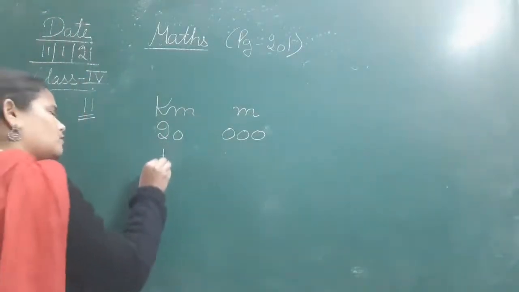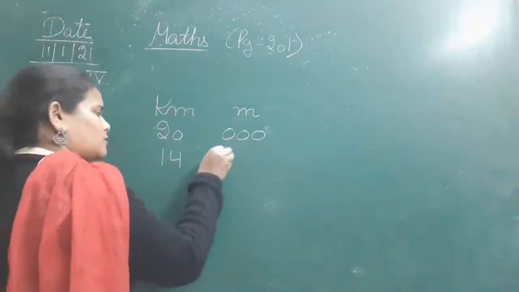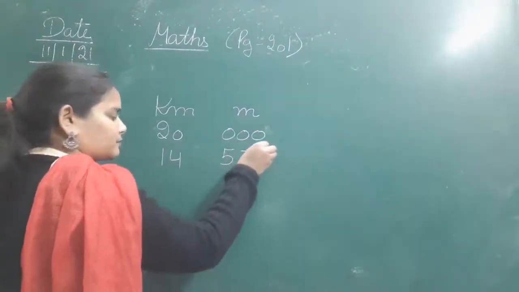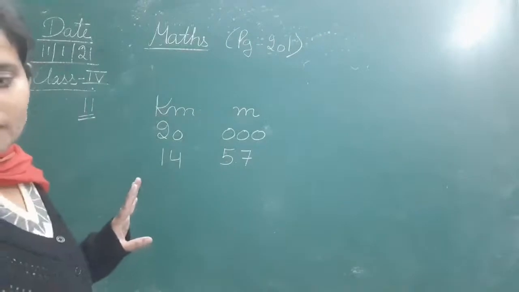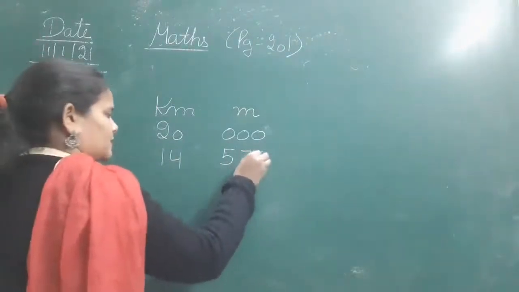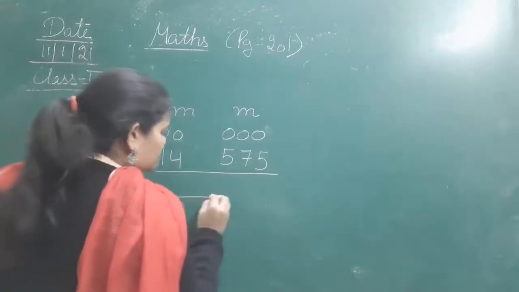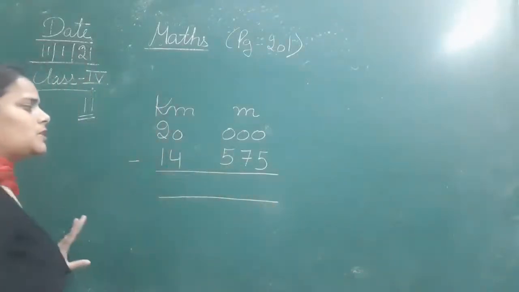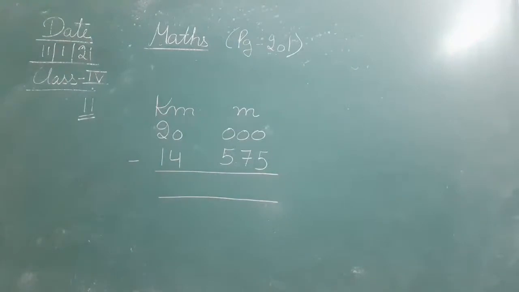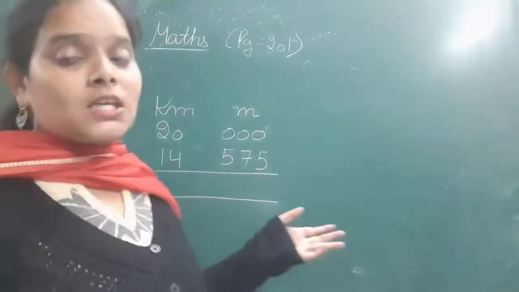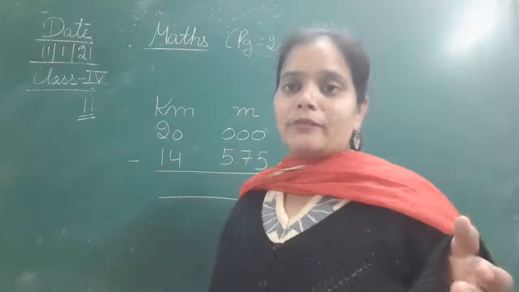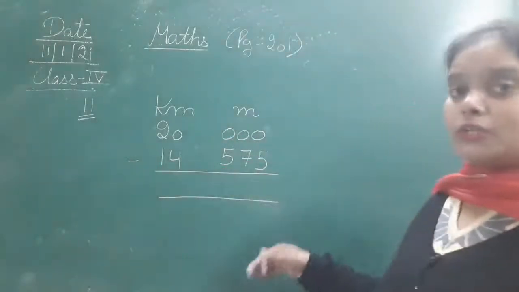That is 14 kilometer 575 meter. So you have to find the difference between these two. 20 kilometer minus 14 kilometer 575 meter. So let's find out the difference between these two. The difference means that you have to simply subtract them both. So you just simply subtract both.